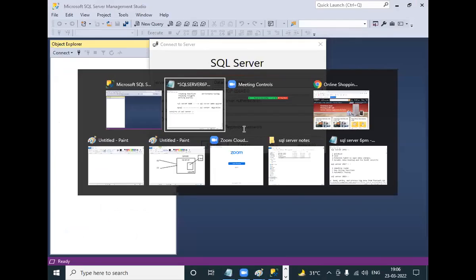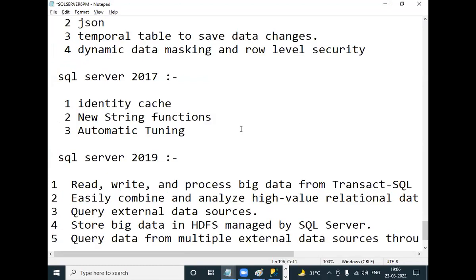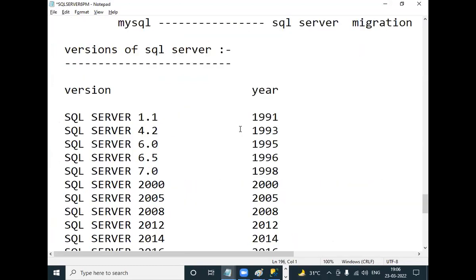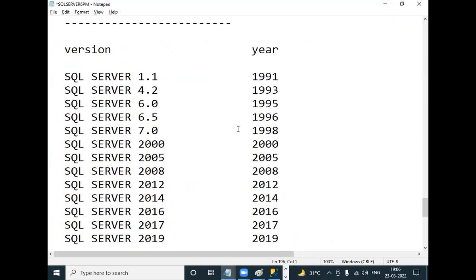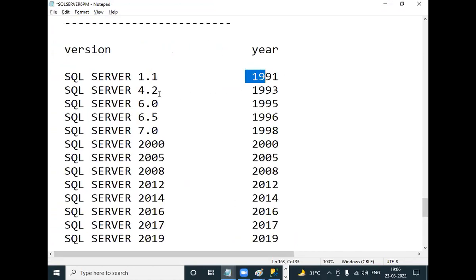You can't write them all because there is a big list. I'll show how to write this. Version 1.1 was released in 1991.